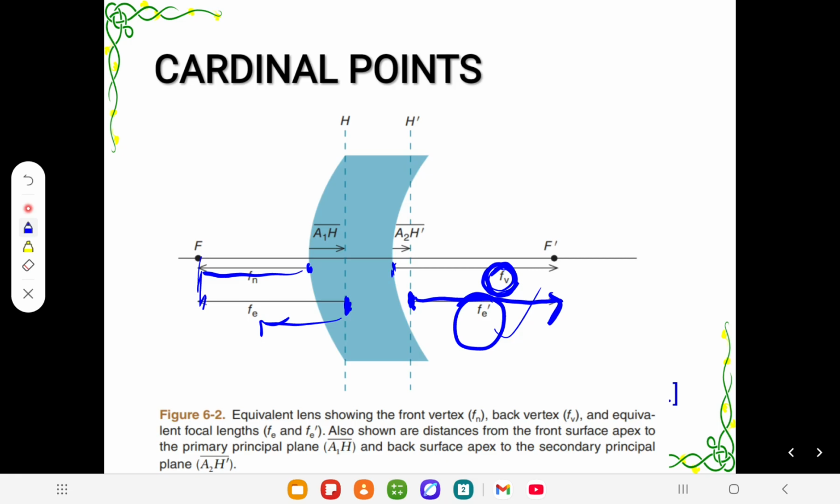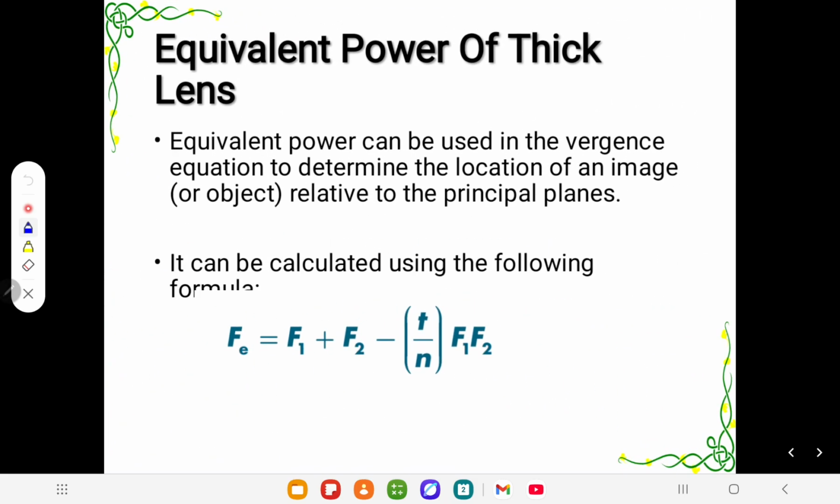For practical clinical cases, we always take the back vertex focal length, for practical purposes. But in optics, we use the equivalent focal length. So it's centrally important to understand what equivalent focal length is. It is the equivalent power of the thick lens, not the equivalent focal length of the thick lens. Just remember this. Equivalent power can be used in the vergence equation to determine the location of the image or object relative to the principal plane. So it is always done with the principal plane.